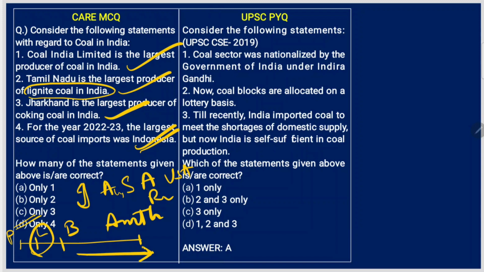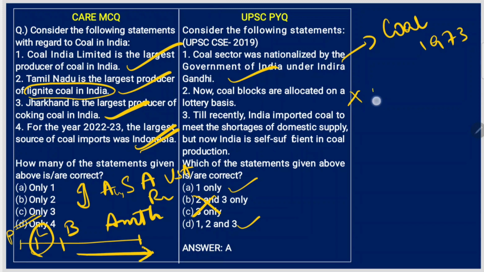And UPSC previous year question. Consider the following statements. Coal sector was nationalized by Government of India under Indira Gandhi. Yes, through Coal Nationalization Act 1973. That is on 1st May 1973. This is correct. Now coal blocks are allocated on a lottery basis. No, not on lottery basis.